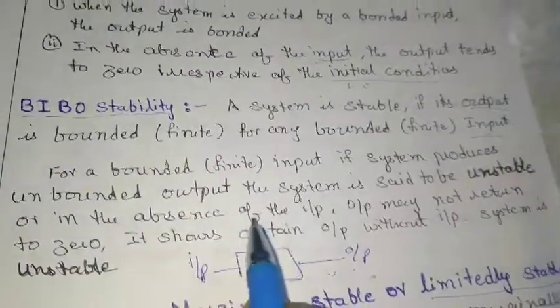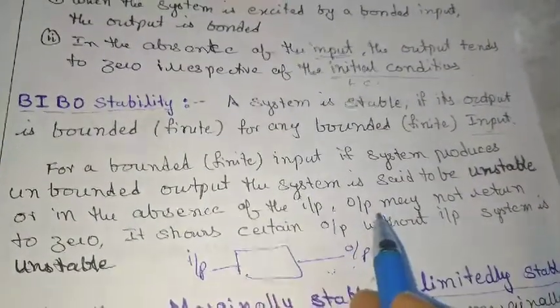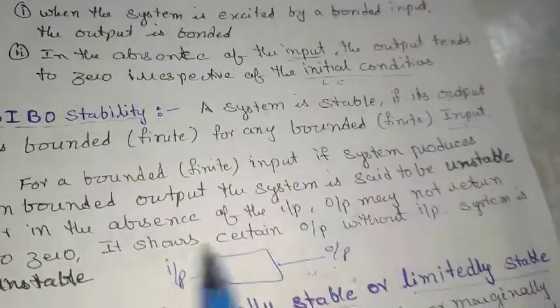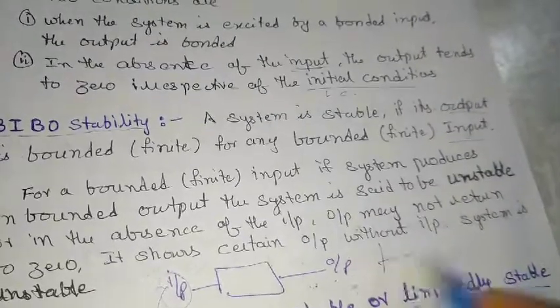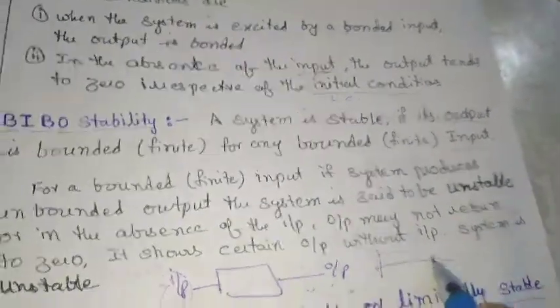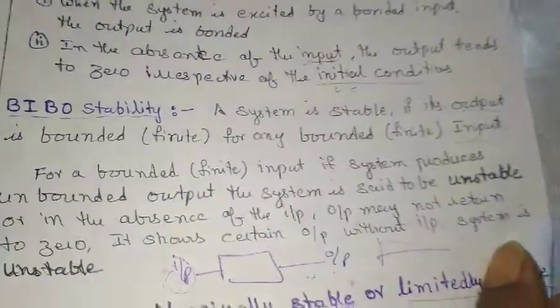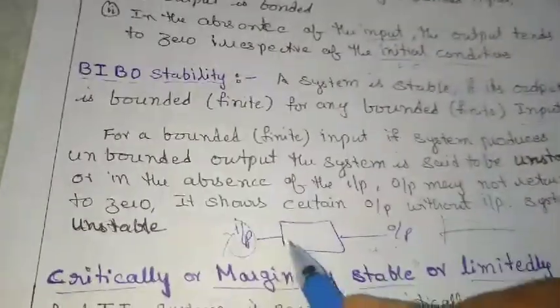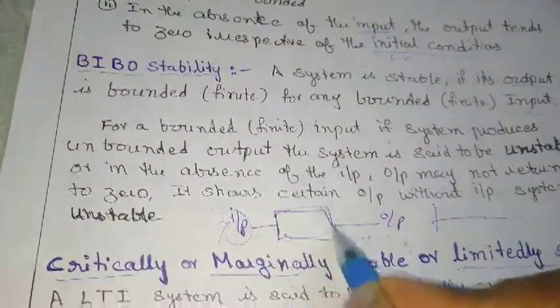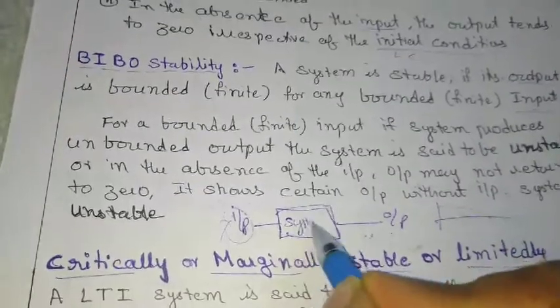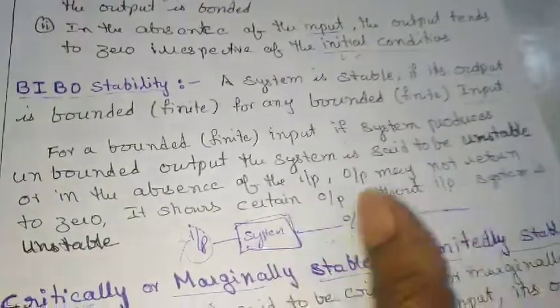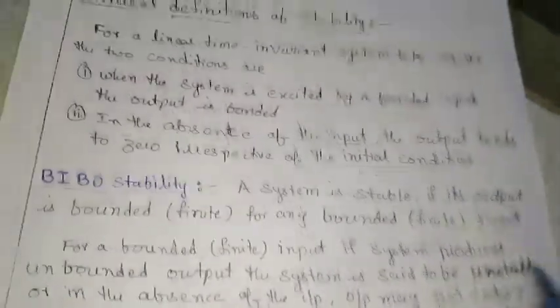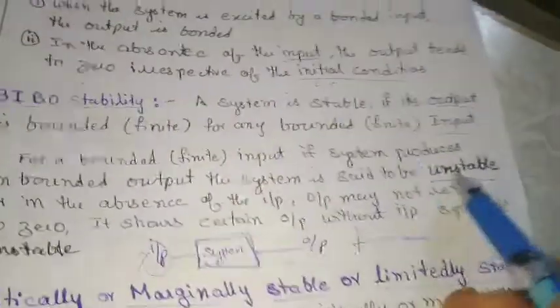In the absence of the input, the output may not return to 0. Even if I remove the input, if my output does not come back to 0, then we can say it is an unstable system. This happens because of the elements in the system which have the ability to produce output because of previously stored energy. So these are the two basic definitions for stability as well as instability of a system.